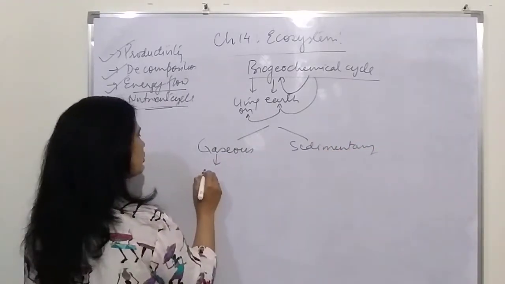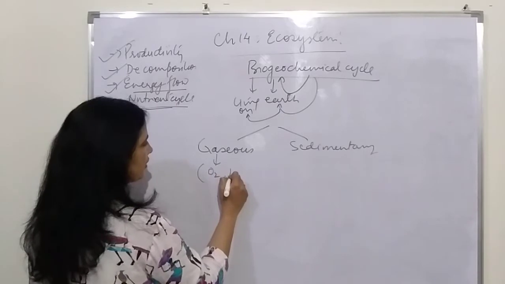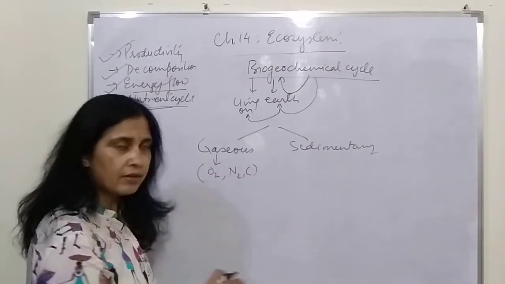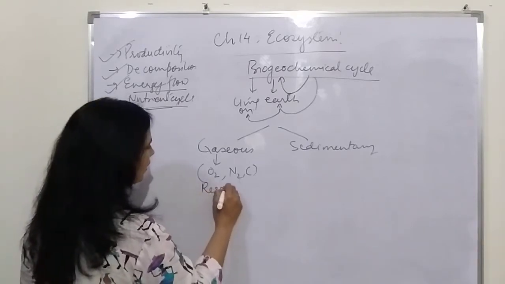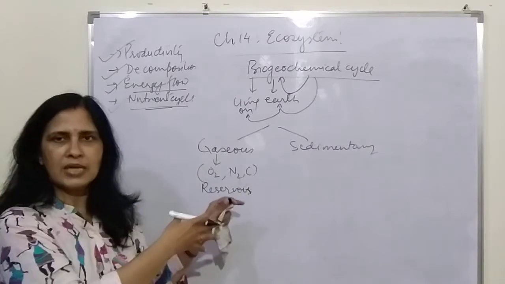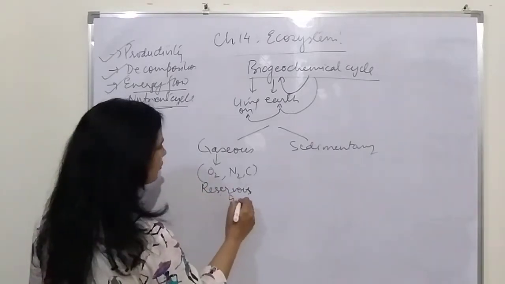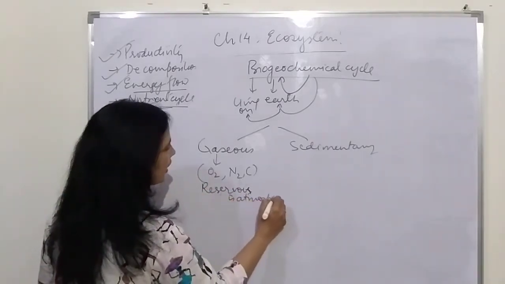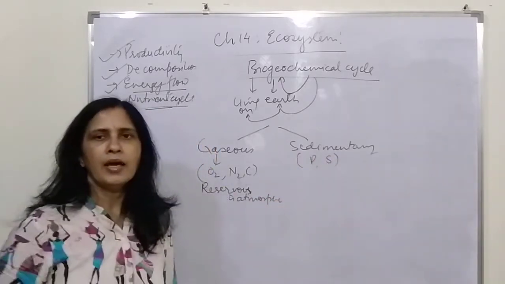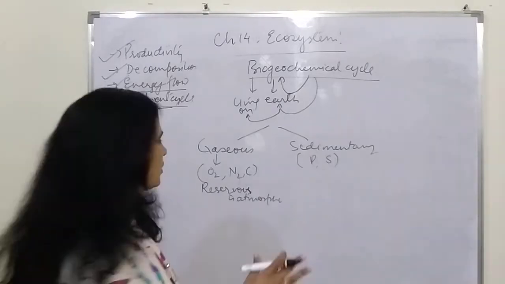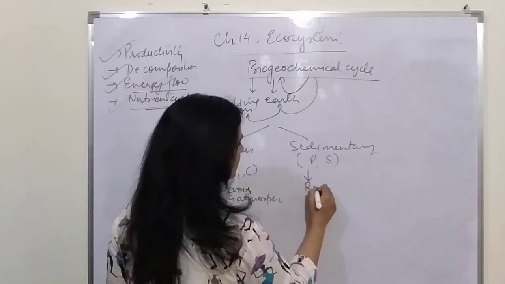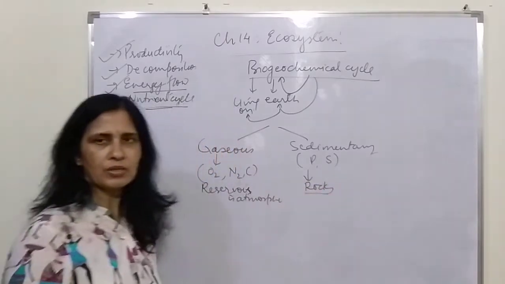Gaseous cycles are the ones which include the gases, that is the oxygen cycle, the nitrogen cycle, the carbon cycle. They all come in the gaseous category, and their reservoir, meaning the place where the maximum amount of these gases are stored, is the atmosphere only. And in the sedimentary cycles, like the phosphorus cycle and the sulfur cycle, the main reservoirs are the sediments, or we can say the rock.